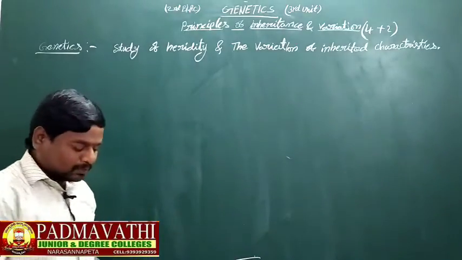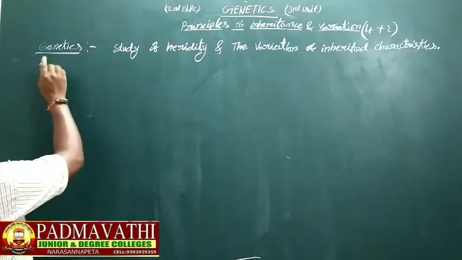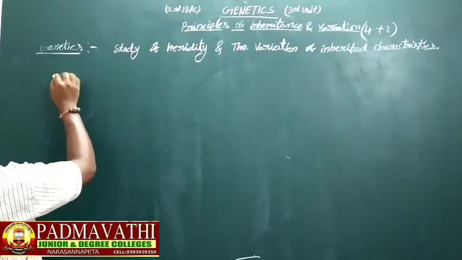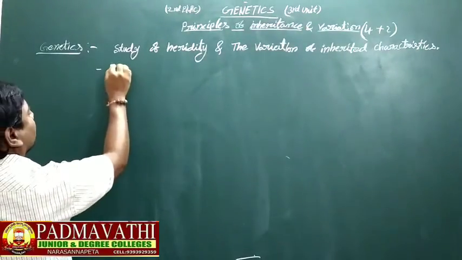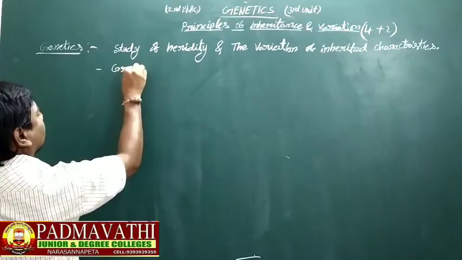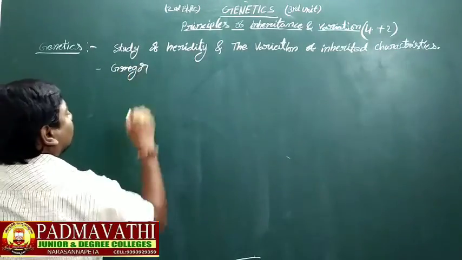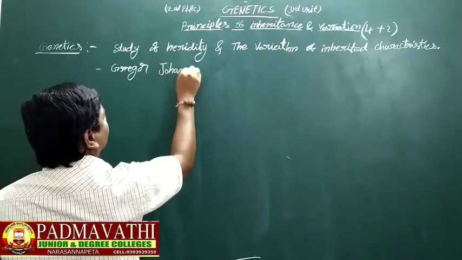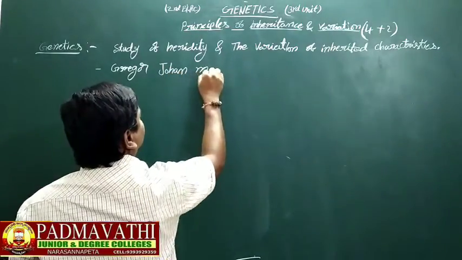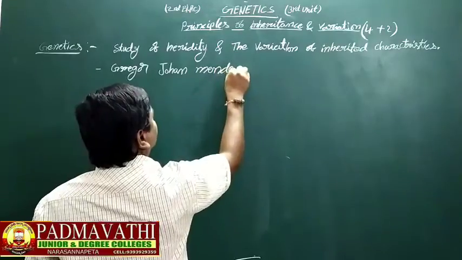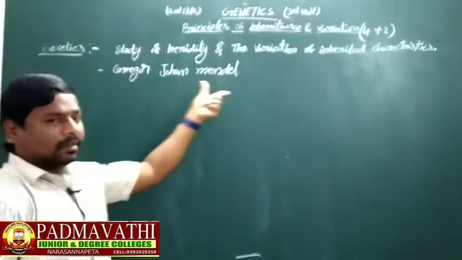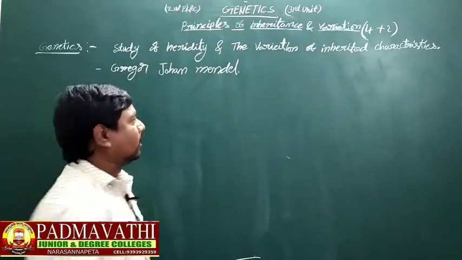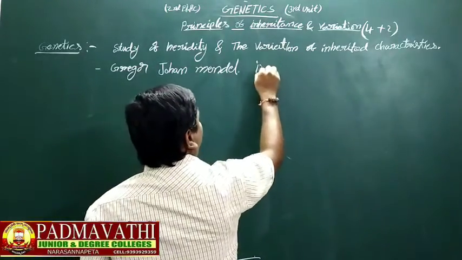It was proposed by Gregor Johann Mendel in the 19th century.